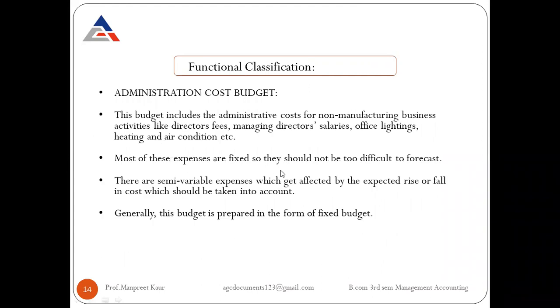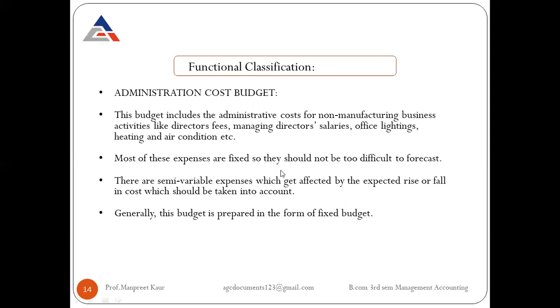The next one is the administration cost budget. So under the concept of administration cost budget, this budget includes the administrative cost for non-manufacturing activities of business, like the particular amount in the form of director's fees that is paid, managing director's salary, office lighting, heating, and air conditioning. All these non-manufacturing business activities are performed with the use of the administration cost budget.